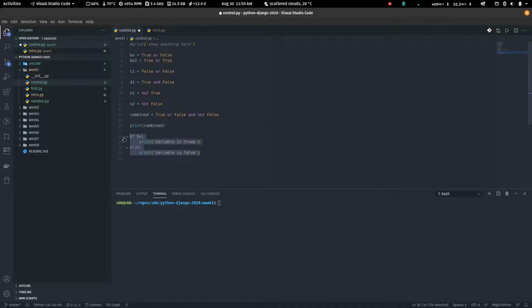Now let me come back to my if statement, right? Basically the if statement is saying if whatever I put here is true, then it will come to this first part, else it will come here. So for instance, if I put this here, we already know that combined is true, and I run it, it will run true. Variable is true, right? Good.